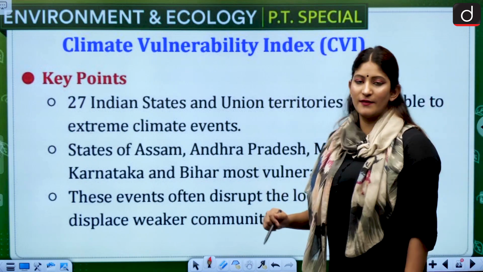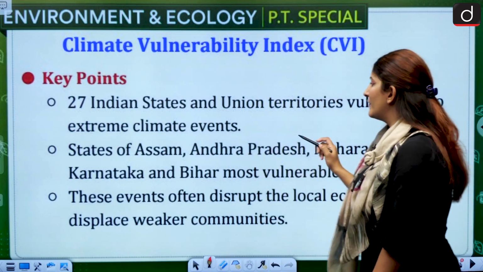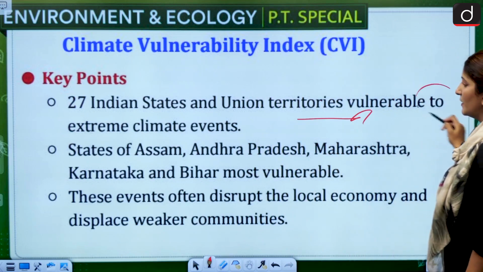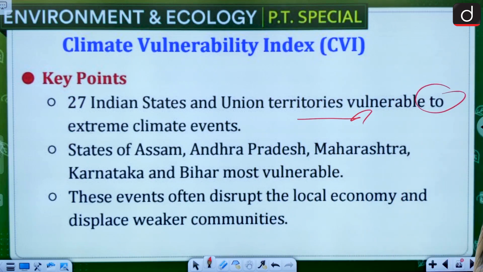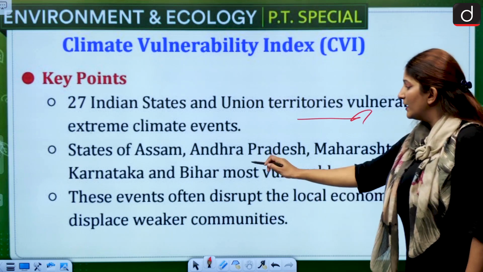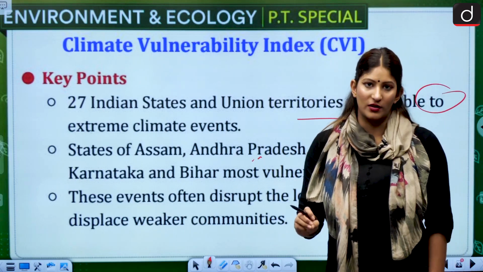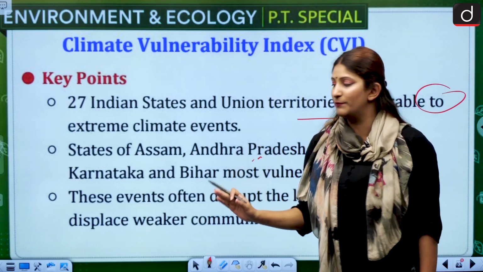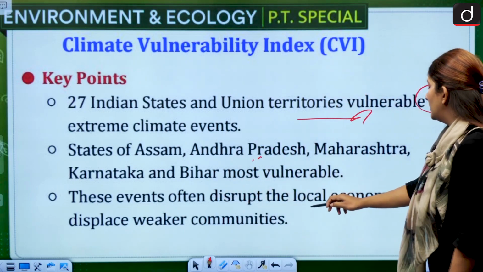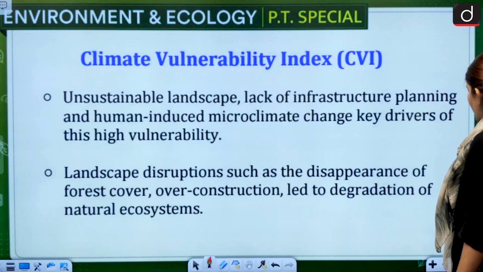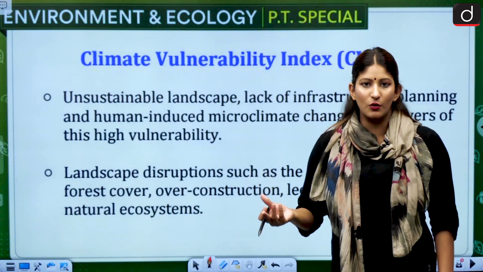Key points are there, very important. 27 Indian states and union territories are vulnerable to extreme climate events. Specifically, if we talk about the states of Assam, Andhra Pradesh, Maharashtra, Karnataka, Bihar, these are the most vulnerable. This can definitely be a good question. Remember their names, please. These events often disrupt the local economy because the local economy is dependent on the coastal environment.